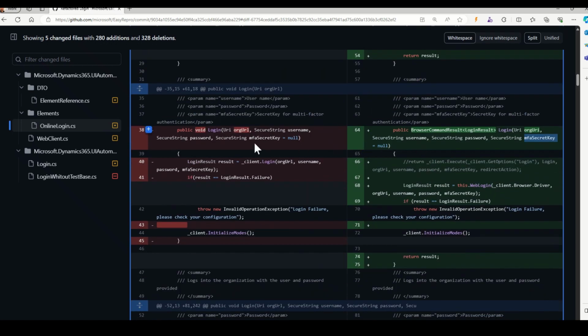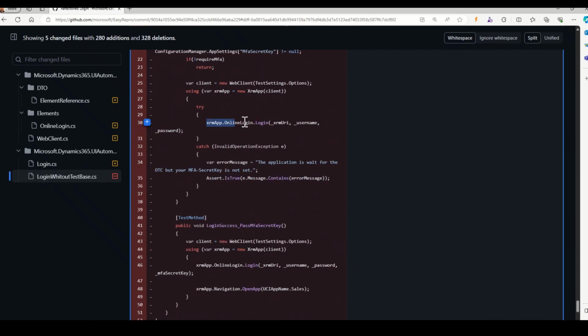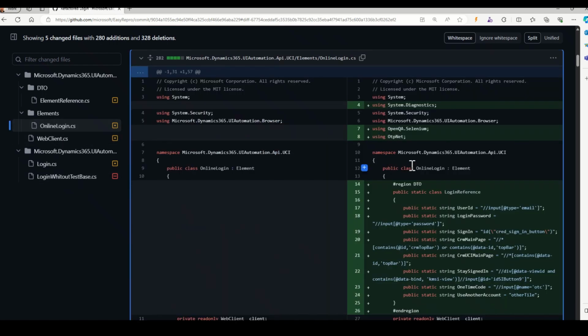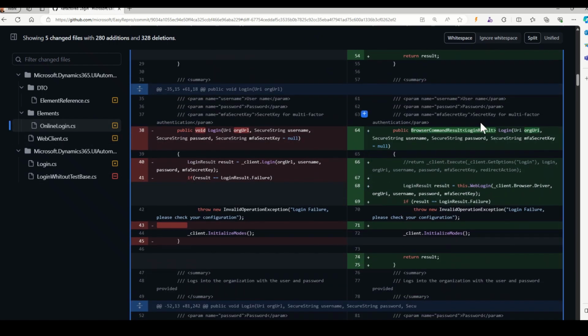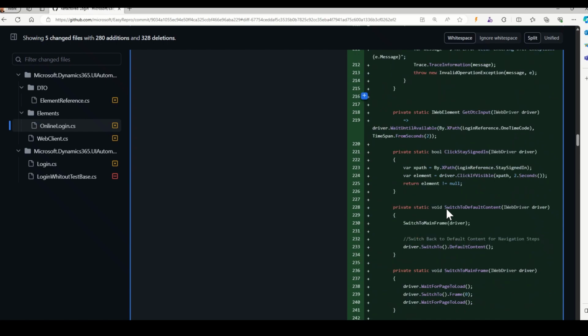In this case here, initially it was a void. Now we're just going to pass back the result of the login, right? So nothing would change. When they ran this before, they weren't expecting something, but now they can actually do a check. So this will improve testing as well for this particular code. We've now returned that, but we have not changed the signature, so we did not introduce a breaking change. What we had to do this time is change a line of code from this login to web login to do all this kind of work here. So this one had a significant amount of change, as you can see.